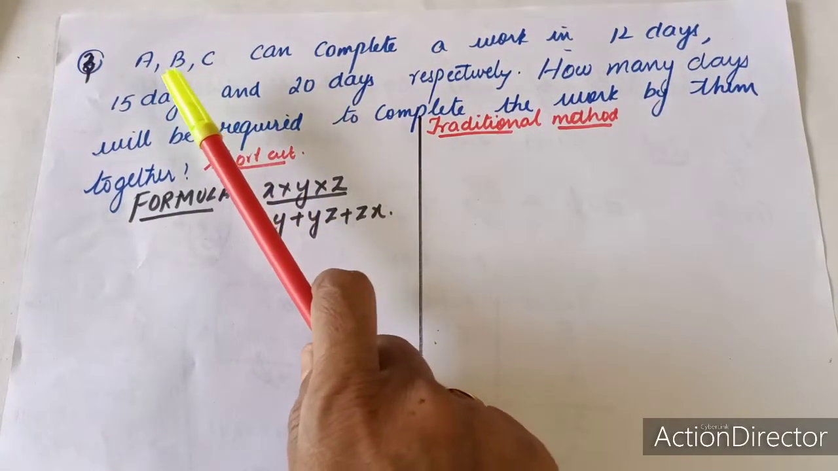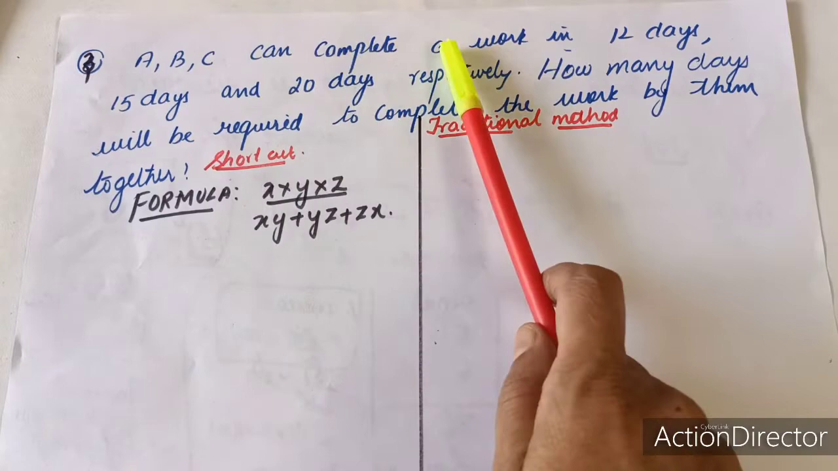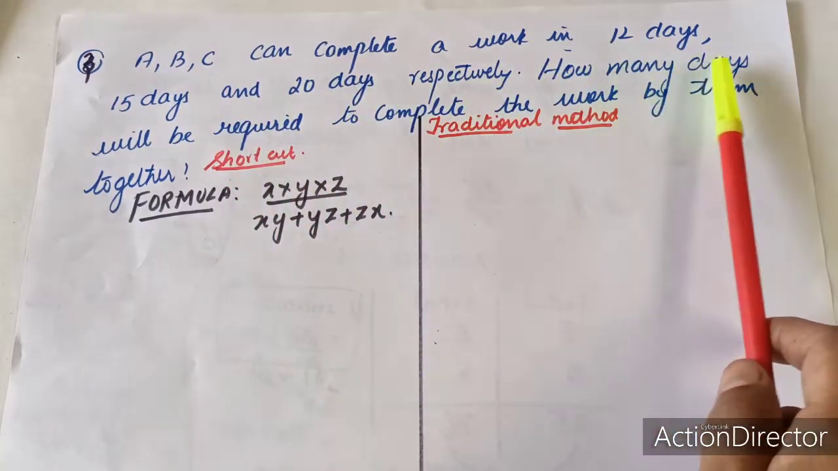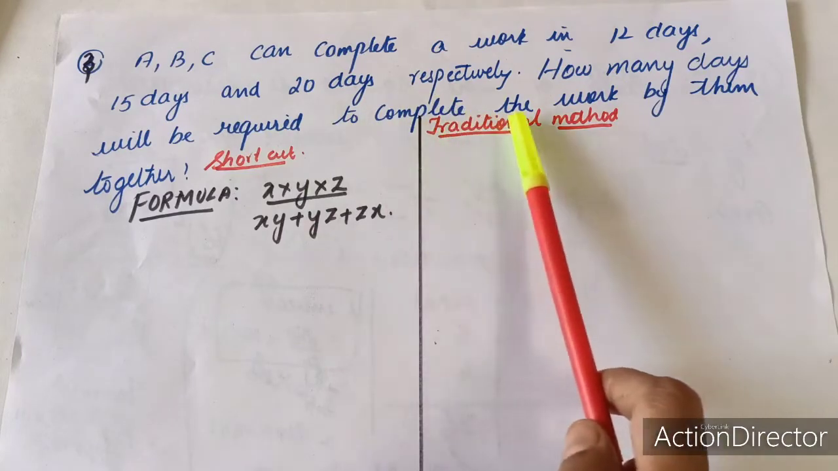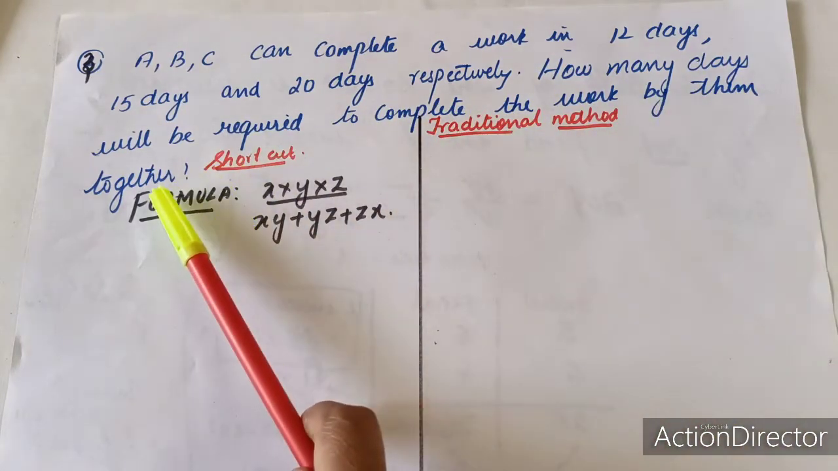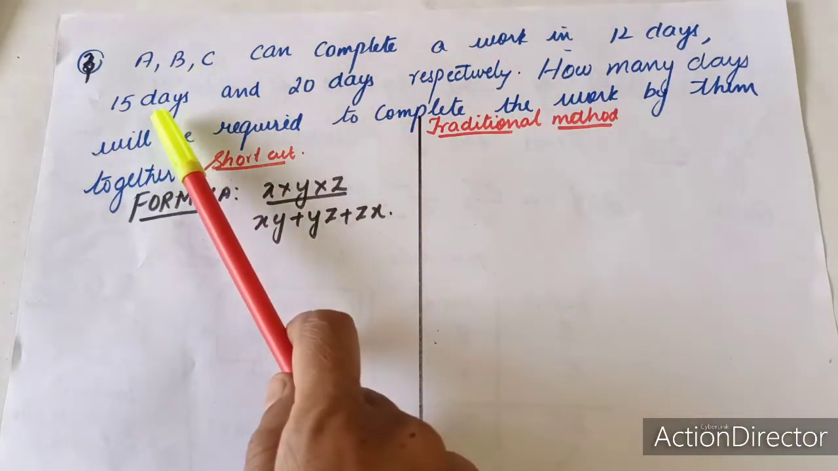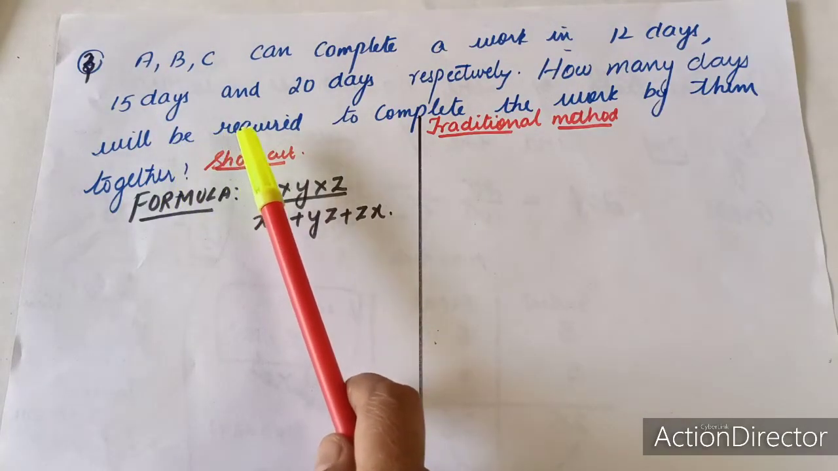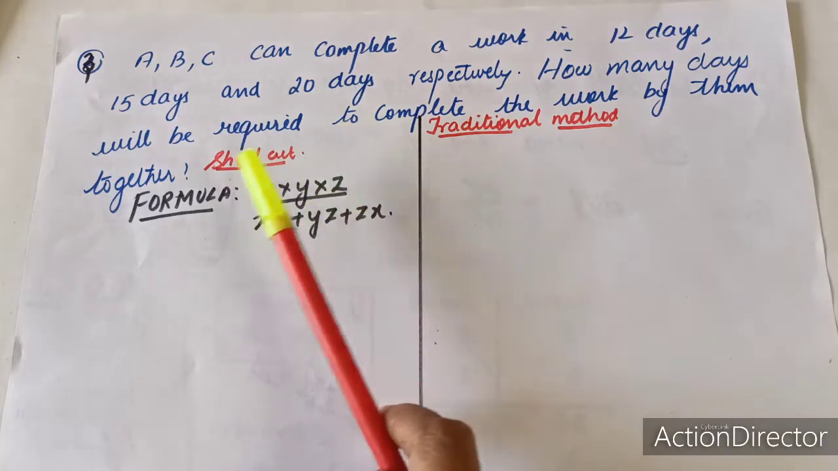Here there are 3 persons, A, B and C, who can complete a work in 12 days, 15 days and 20 days respectively. How many days will be required to complete the work by them together? So their individual number of days is given. We have to find the total number of days taken by them to complete their work together.